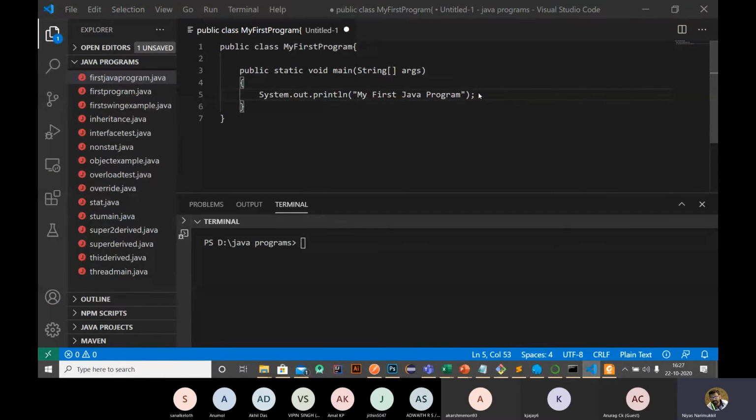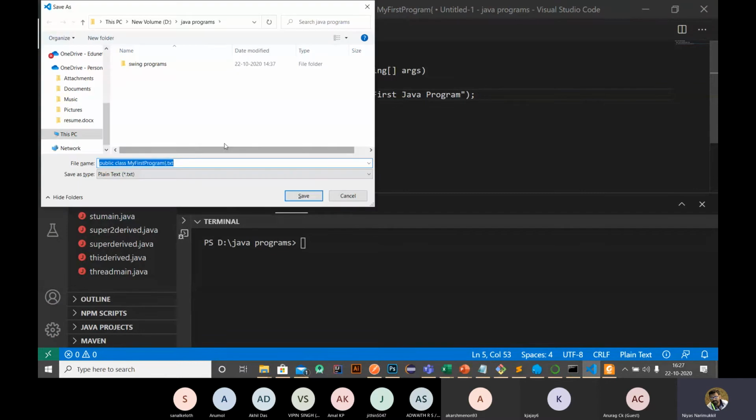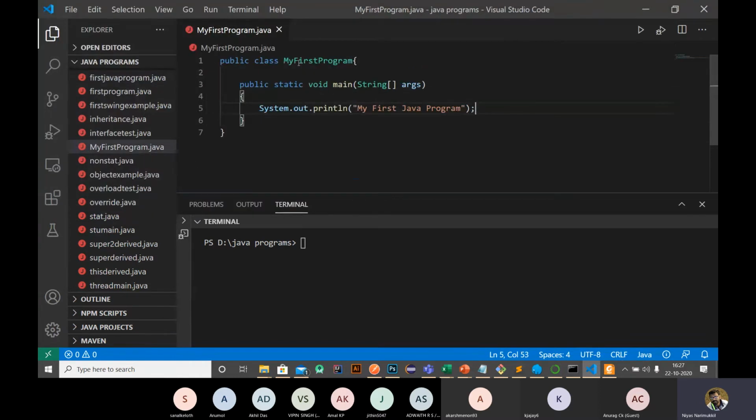Then I need to save this program as the class name, that is MyFirstProgram.java. So now it is a Java file, right? You need to run this. First we need to compile this program, then you need to run the program.